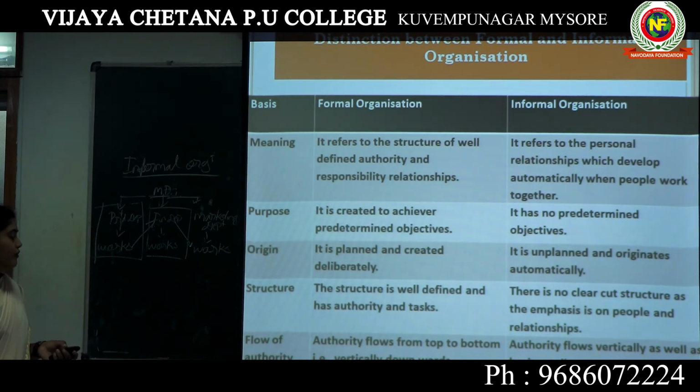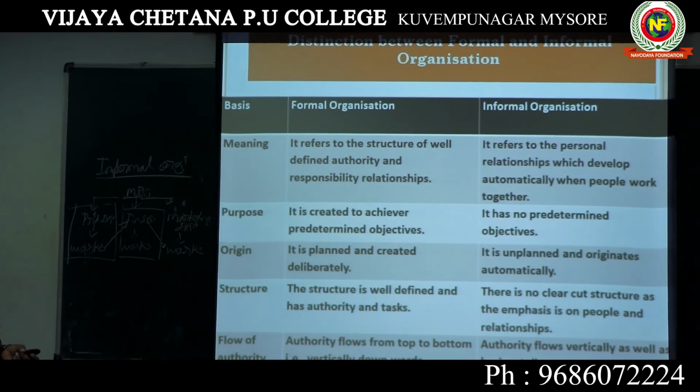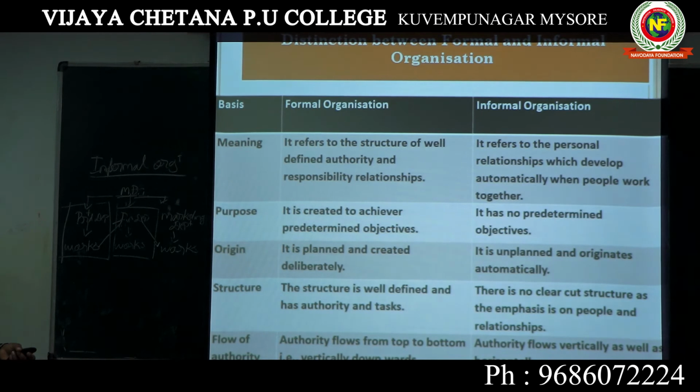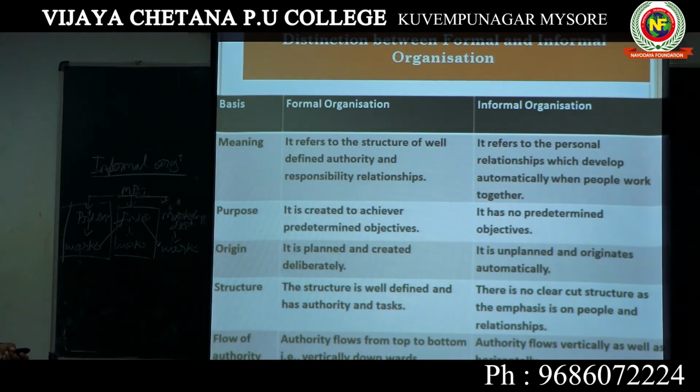The next one, flow of authority. In the formal organization, authority flows from top to bottom, or vertically downwards. But in an informal organization, authority flows vertically as well as horizontally.